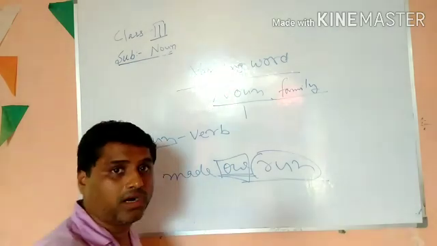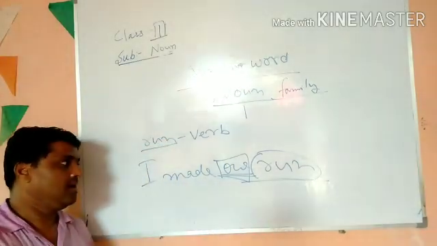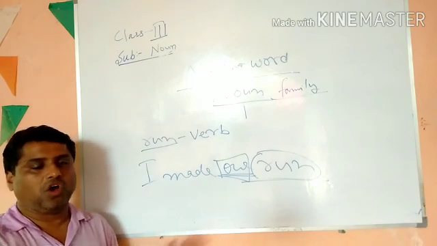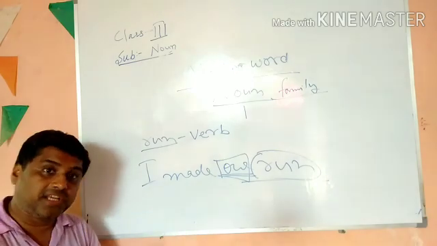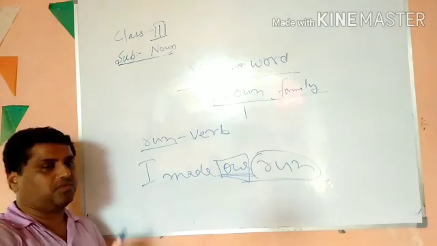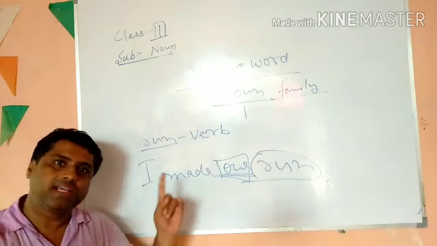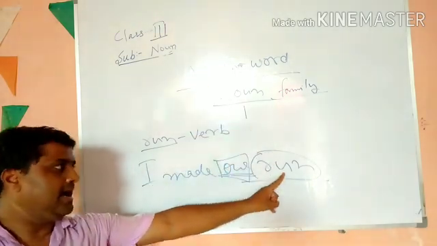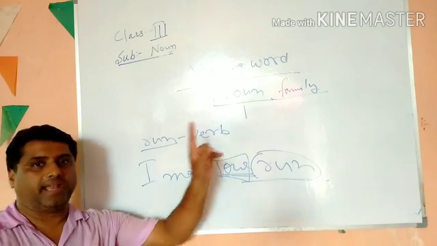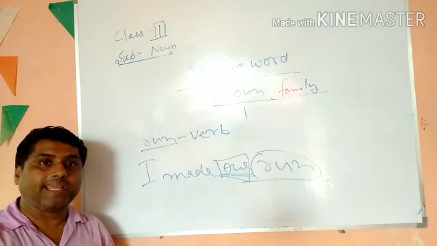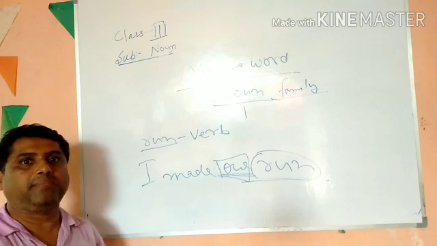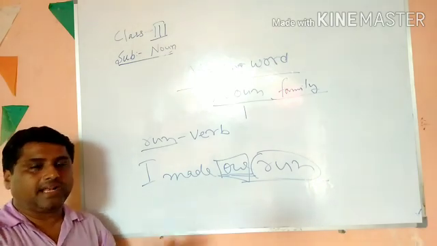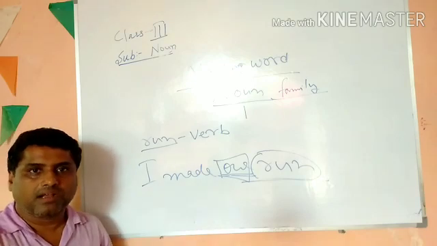Because before run there is a word one. And any number is adjective. Any number, first, second, third, 1, 2, 3, all these are adjective. And adjective is a word which qualifies noun. So one is qualifying the word run, hence run is a noun. That means noun can be anything that can be made, that can be seen, felt, that you can touch. All these things are noun.